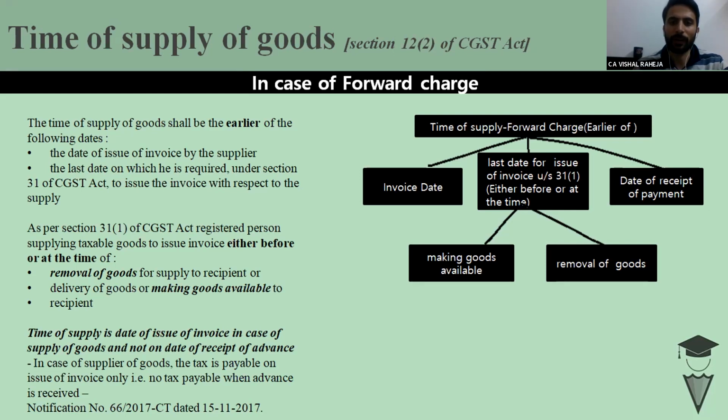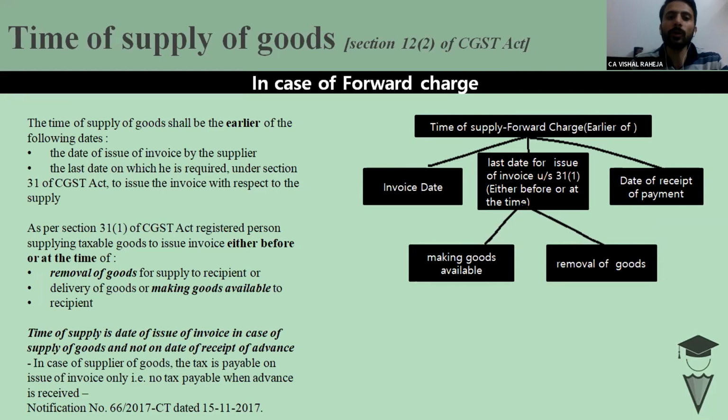Everybody must be aware of the forward charge and reverse charge scheme. However, with respect to goods, very limited goods are taxable under reverse charge. But with respect to services, there are a huge number of services, approximately 15 to 16, which are taxable under RCM. With respect to goods, the quantity is very low.